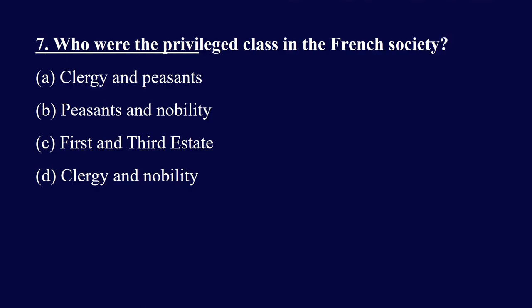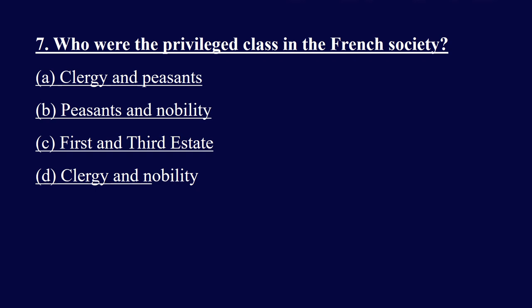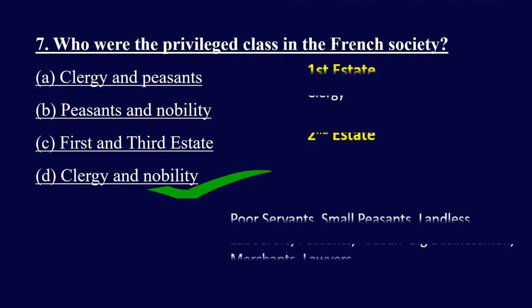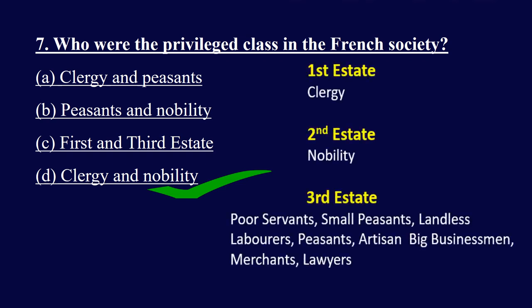Question 7. Who were the privileged class in the French society, or which class had the special rights in French society? And the options are clergy and peasants, peasants and nobility, first and third state, clergy and nobility. And the right answer is clergy and nobility. Clergy and nobility were the privileged class in French society. They were wealthy and they did not have to pay taxes to the state.